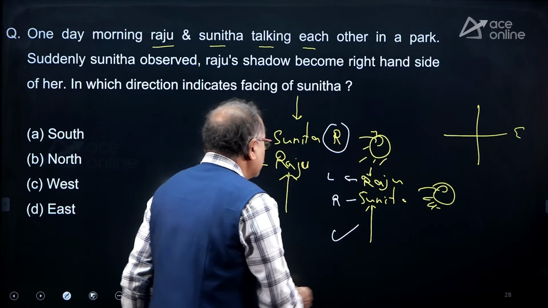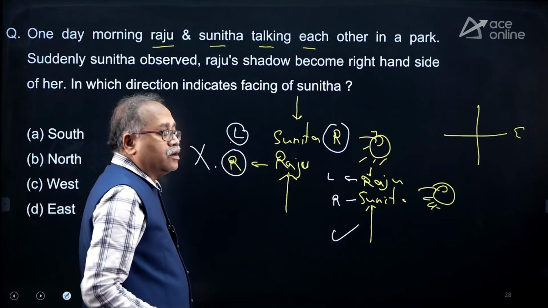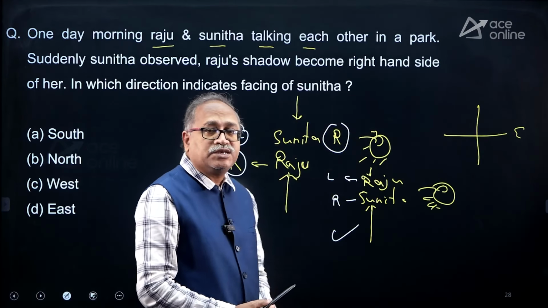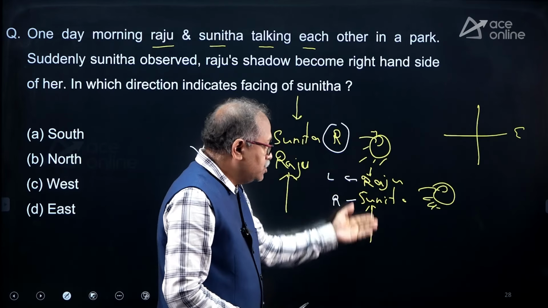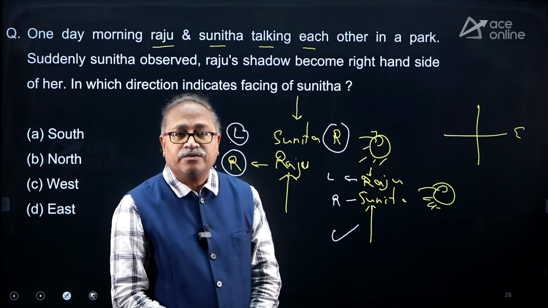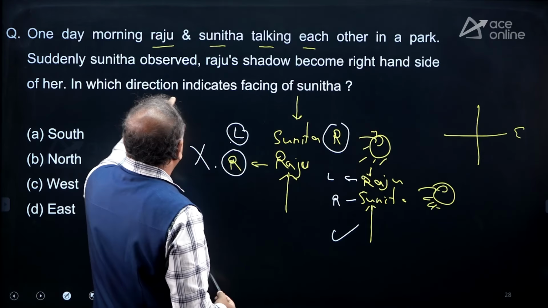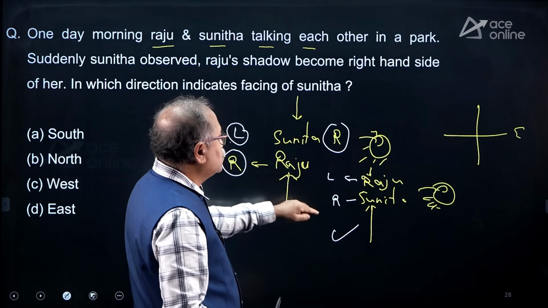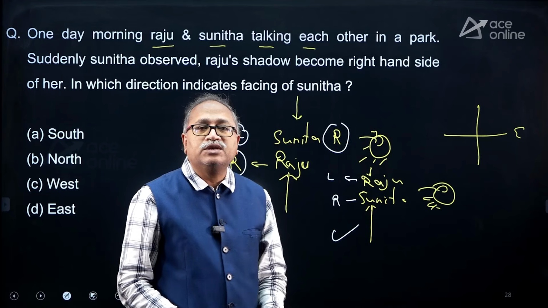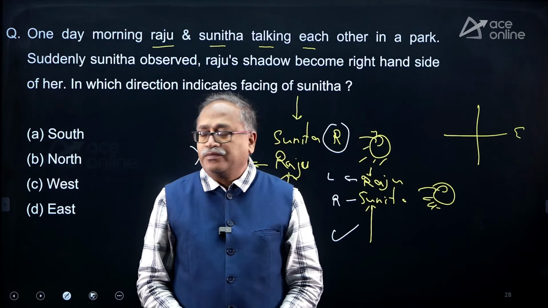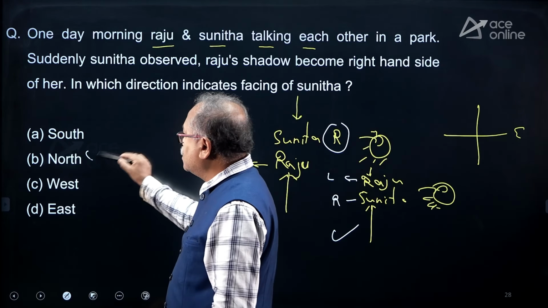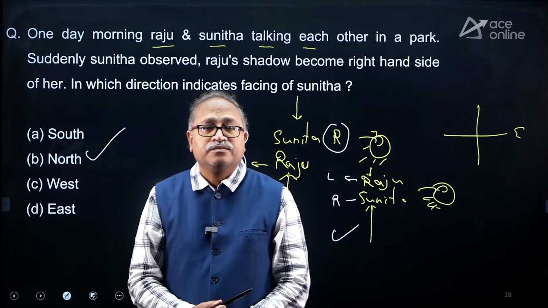Yes. So there Sunita is facing towards north, Raju is facing towards south. What's the question? In which direction is Sunita facing? Sunita is facing towards north. So option B is your answer.